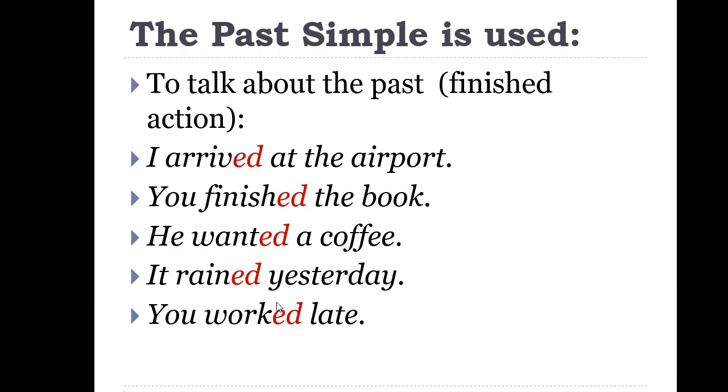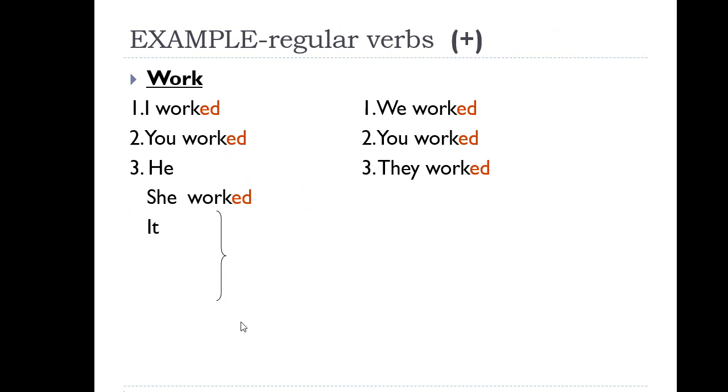Сен жұмыс істедің. Okay, now let's look at how we can write positive, negative, and question sentences, yeah? So these are positive sentences. In all kinds of pronouns, I, you, we, they, he, she, it, in all of these, we can use ed, yeah?